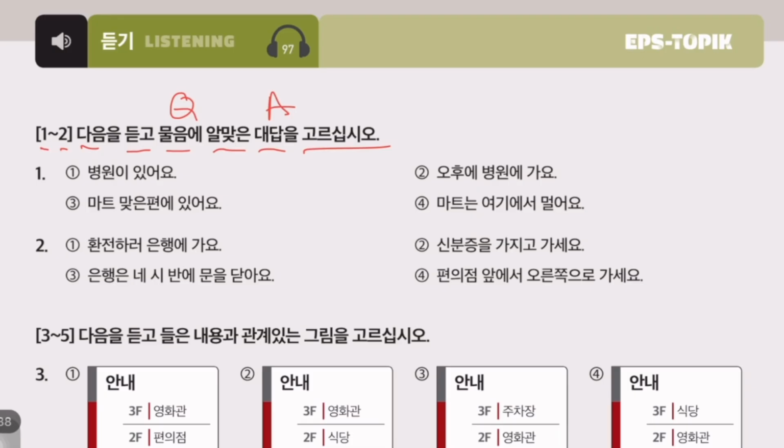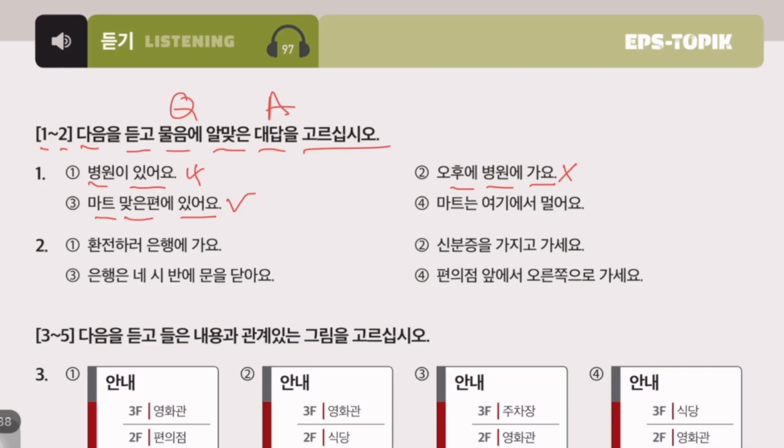1번. 병원이 어디에 있어요? Where is the hospital? 1. 병원이 있어요. There is a hospital. 2. 오후에 병원에 가요. In the afternoon, I will go to the hospital. 3. 마트 맞은편에 있어요. The hospital is opposite to the mart. This is our correct answer.